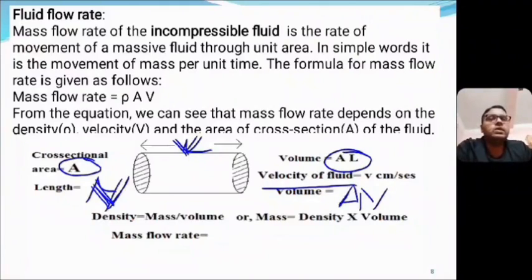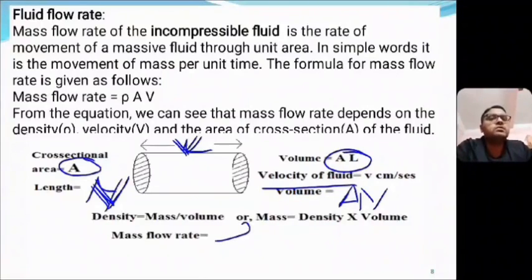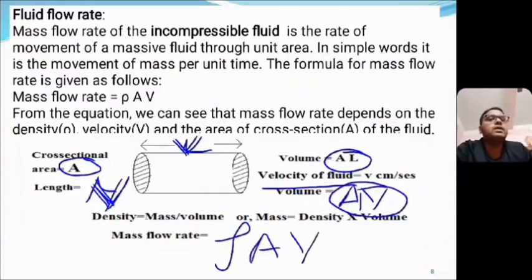Then we know that density equals mass by volume. So, mass equals density into volume. So, mass flow rate equals density, that is rho, and the volume is A into V. We got it? Rho A V. This is written here. Look. So, mass flow rate or fluid flow rate equals density into cross-sectional area into velocity of the fluid.